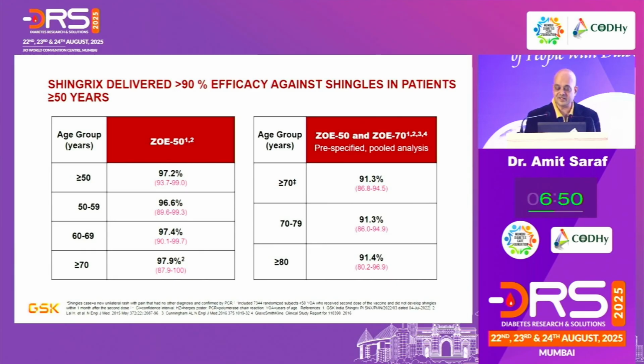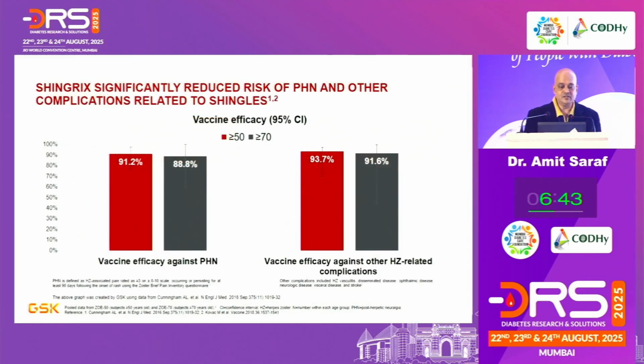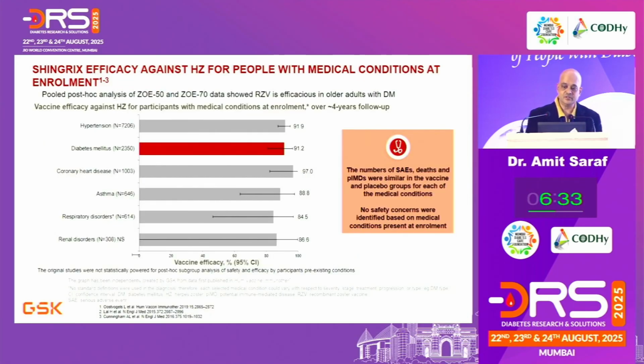So robust data came out of this trial of a large sample size of patients in both these age groups. It thereby significantly reduced the risk of both post-herpetic neuralgia and the other complications related to shingles, and the efficacy was proven in both these kinds of clinical scenarios. Thereby, Shingrix became effective against herpes zoster for people with medical conditions at enrollment themselves.